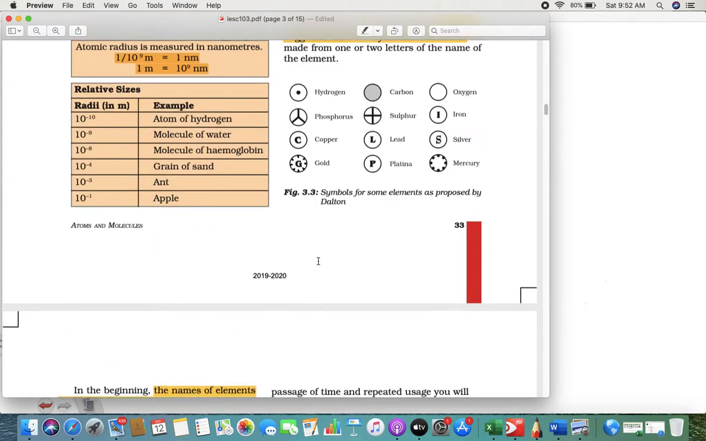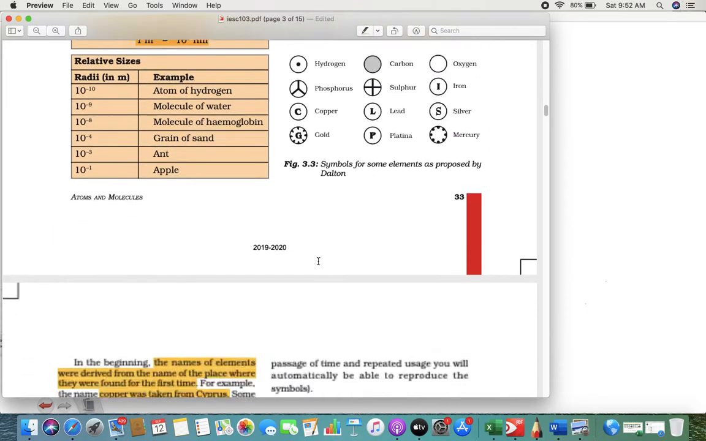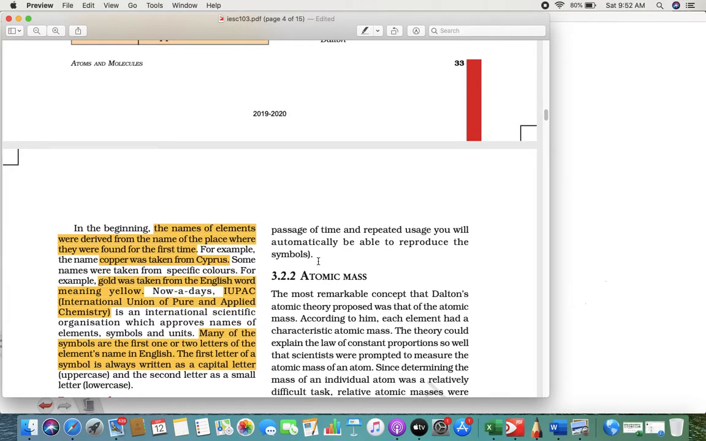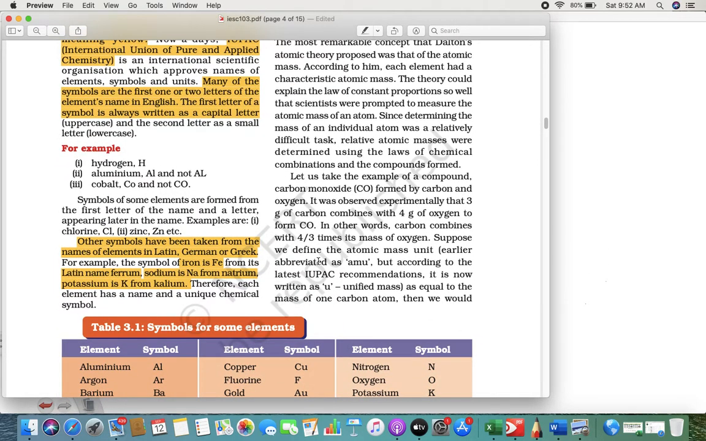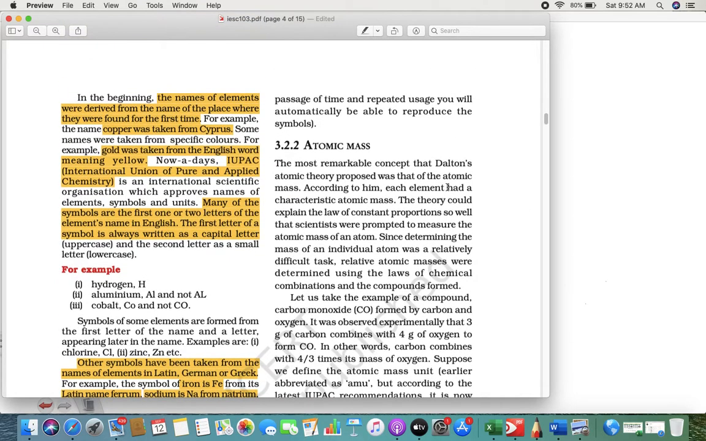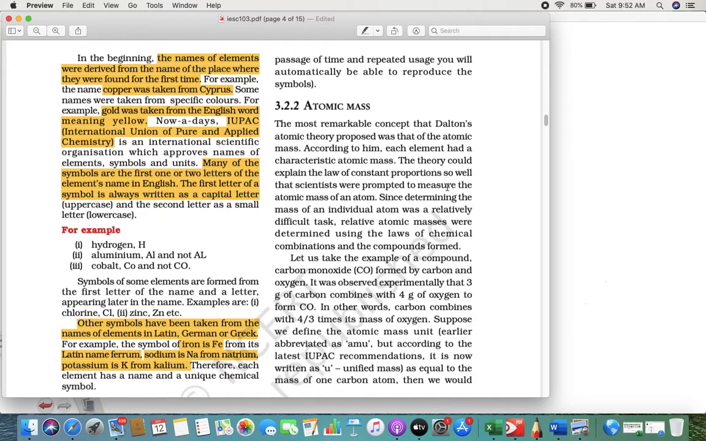We have seen what the symbols of atoms are, how we name them, how we symbolize them, right? So I said symbolization can be done from the first letter of a name or first two letters of a name, but certain names are given from where they have been found, from the place. And lastly, even the names are given based on Latin, German and Greek. Now the next thing we are going to see is atomic mass. Now atomic mass, as I said,